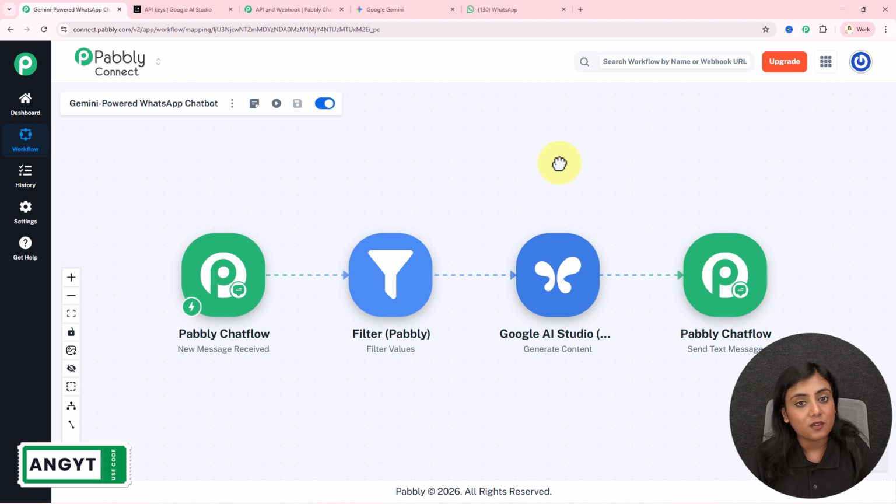Okay? So now as I've received the message back, the setup has now been created, again in place of Pabbly Chat Flow. If you're using WhatsApp Cloud API, Wati, AI Sensei, or any other WhatsApp managing tool, you can set up that trigger and action in place of Pabbly Chat Flow as well.